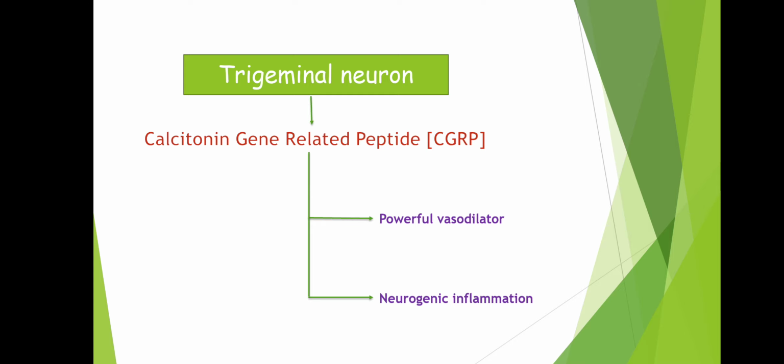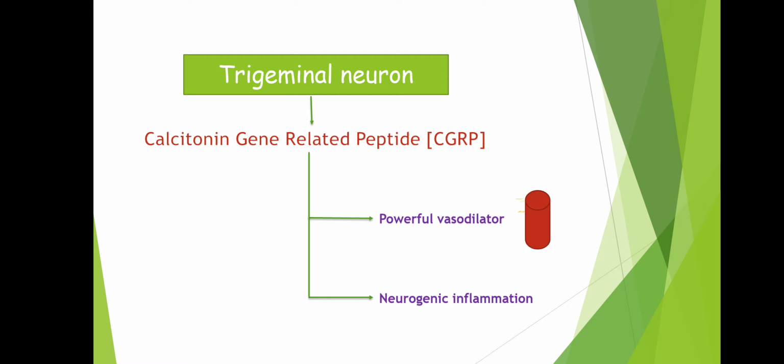So in total, you just understand that this CGRP is also responsible for producing migraine. Why is migraine produced? Migraine is produced because of vasodilation. So directly it is producing vasodilation, plus it is also producing neurogenic inflammation. And what happens in inflammation? In inflammation, vasodilation only occurs, isn't it?